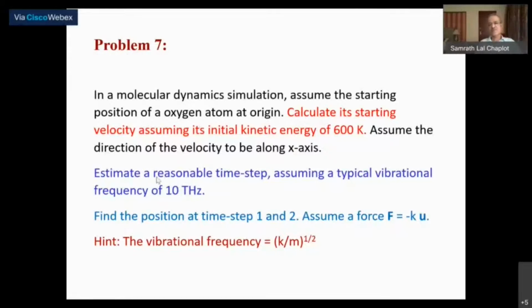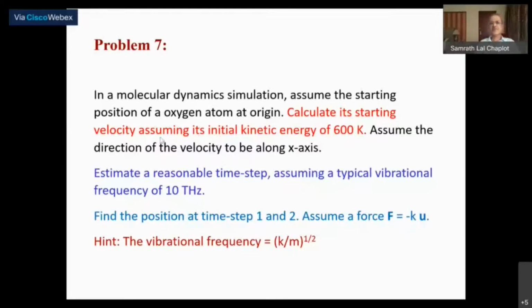You need to find out what the time period is. If you find a time period of 1/10 picosecond, then as I said, the time step should be chosen to be something like 20 times less than the time period. So from 100 femtoseconds, I would choose a time step which is just 5 femtoseconds. You already have the answer, but please work out how you get that number. When you do the assignment, please give your logic and show how you arrived at it, although we have already discussed it here.